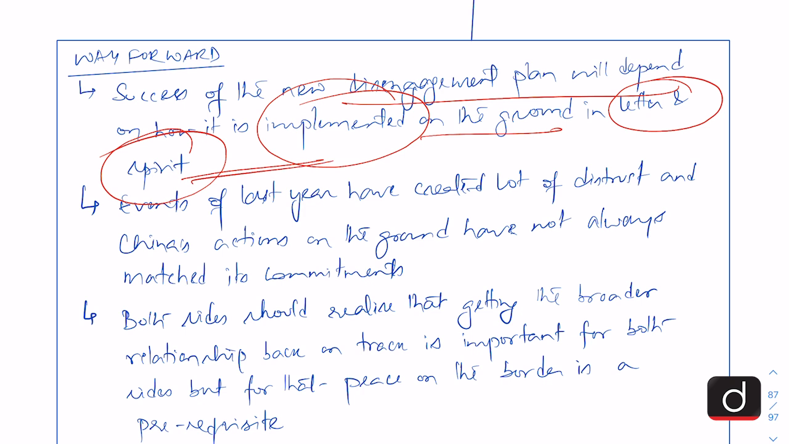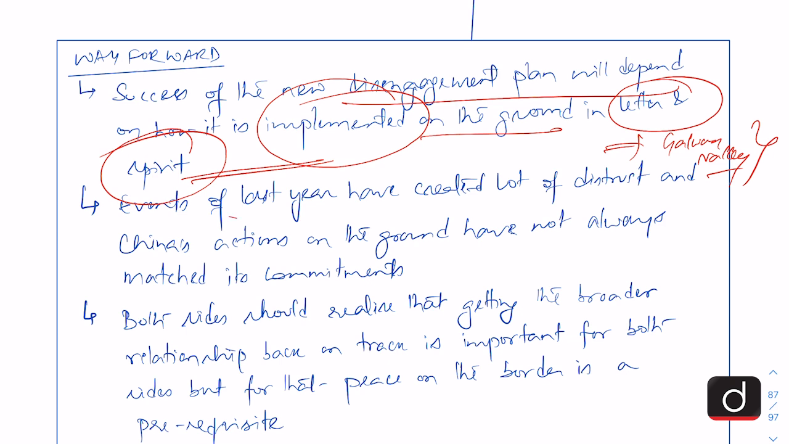This is going to be most critical because even earlier the disengagement plan had been agreed to between the two sides, but it led to this Galwan Valley incident, which was very unfortunate, and 20 Indian soldiers lost their lives in that incident, and the casualties on the Chinese side are still unknown, though there have been media reports that there were heavy casualties on the Chinese side as well.